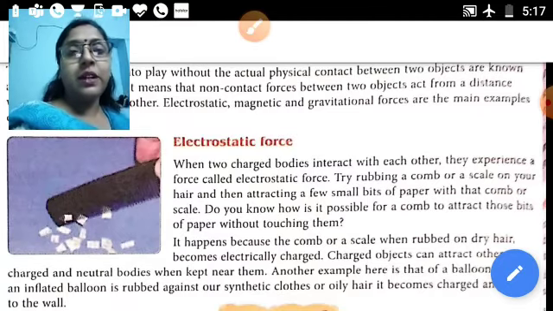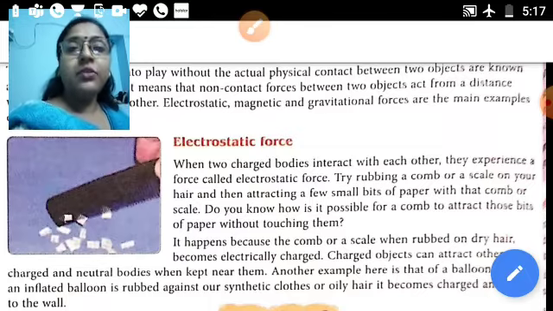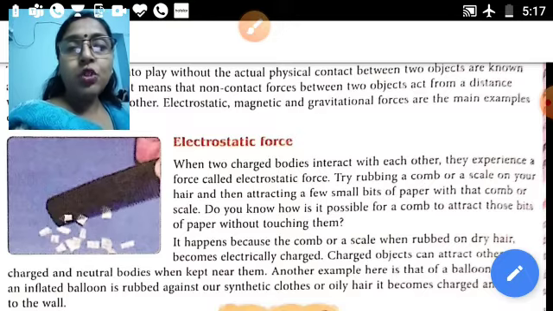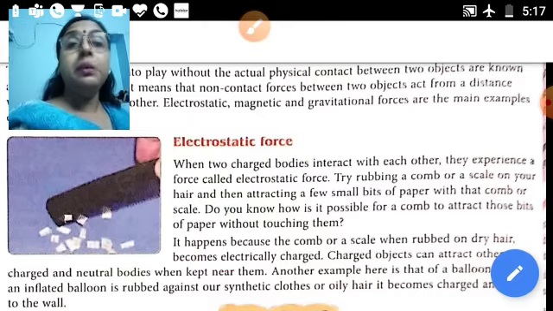If we take two balloons and rub both with woolen clothes, will they attract? No, because both balloons have become charged. Two charged bodies kept close to each other will not attract, they will repel each other.